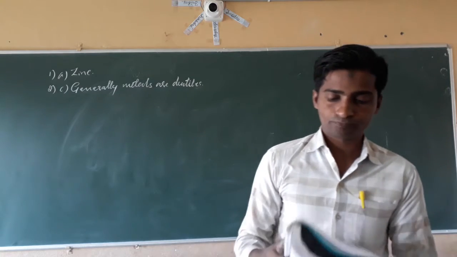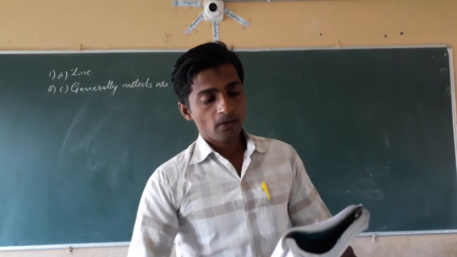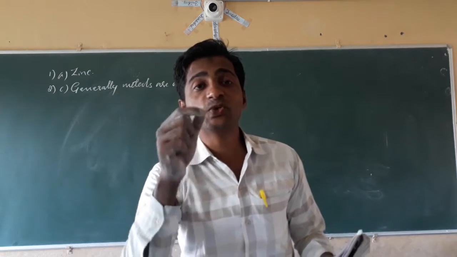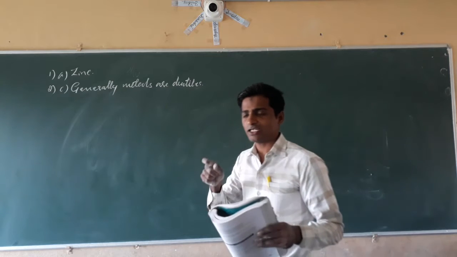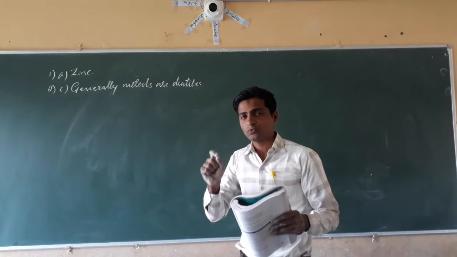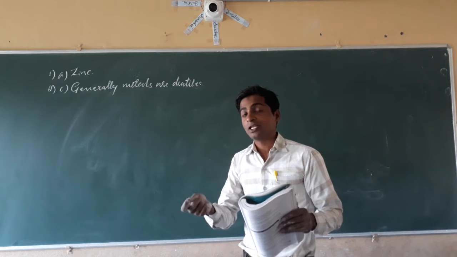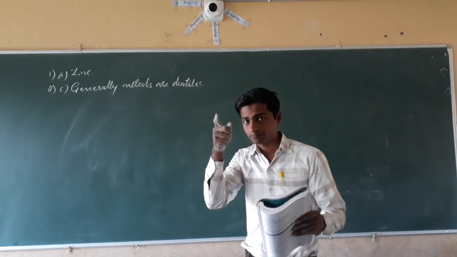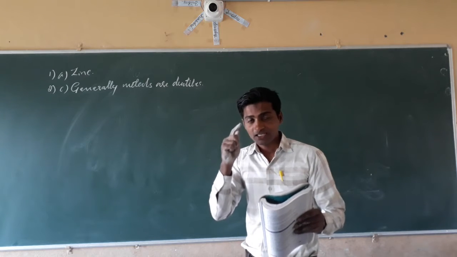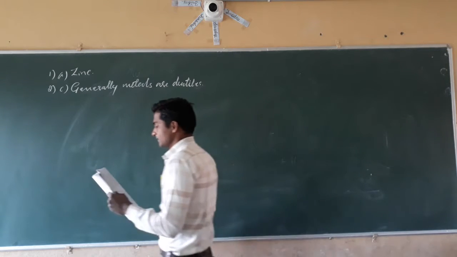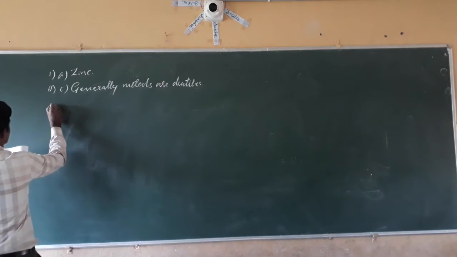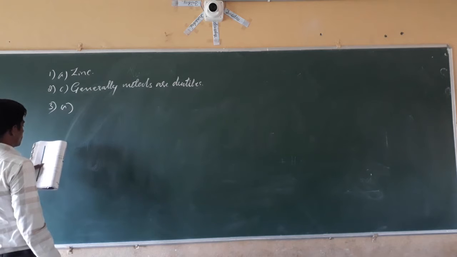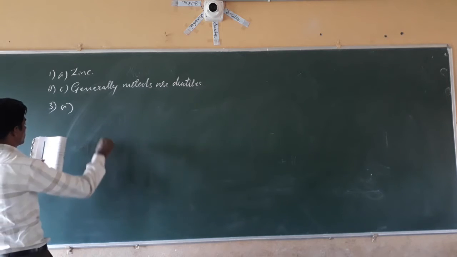Next, the fill in the blanks. Question number 3. Phosphorus is a very dash non-metal. Phosphorus is a very reactive non-metal. The most reactive metal is potassium. Very reactive non-metal, phosphorus. That is the third question, the answer is reactive.